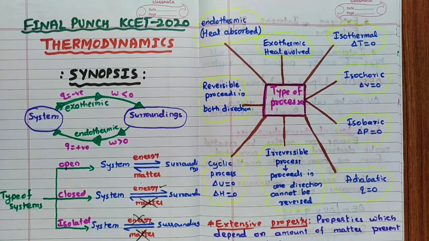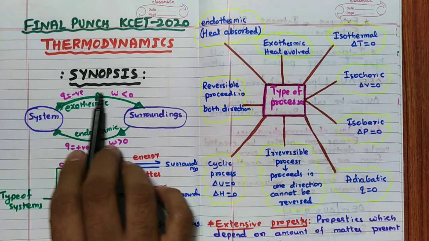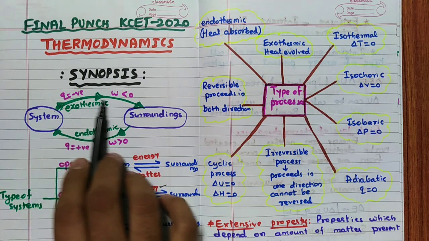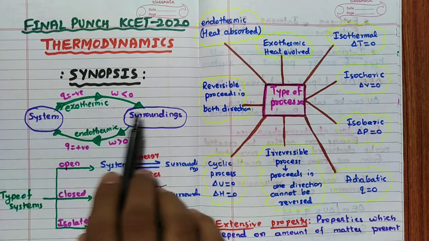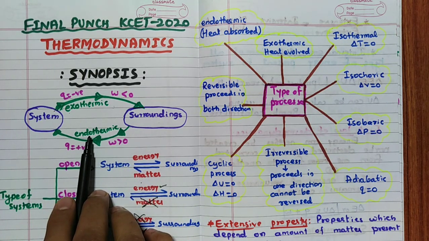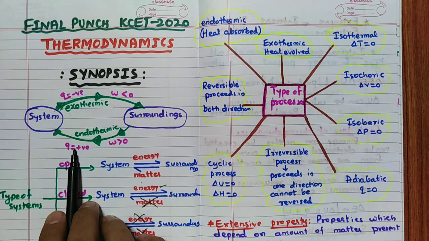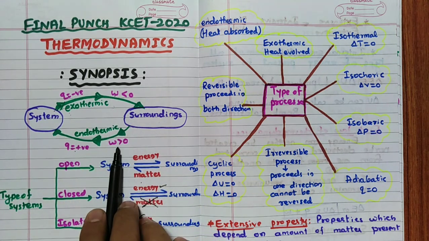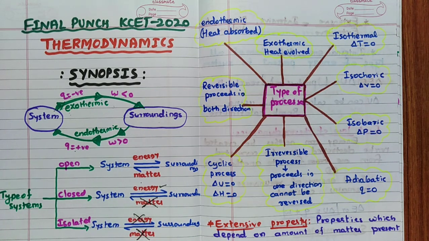So we know that system and surrounding. Remember one thing: from system to surrounding, if the heat is released, then we call that reaction an exothermic reaction. If the system has absorbed heat from the surrounding, we call it an endothermic reaction. In exothermic, Q is negative and in endothermic, Q is positive; W is less than 0 in exothermic, and W is more than 0 in case of endothermic reaction.